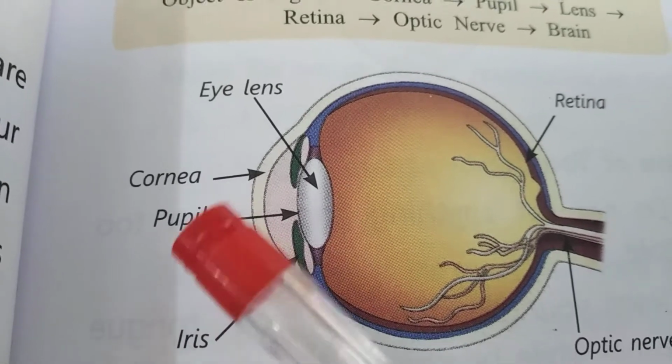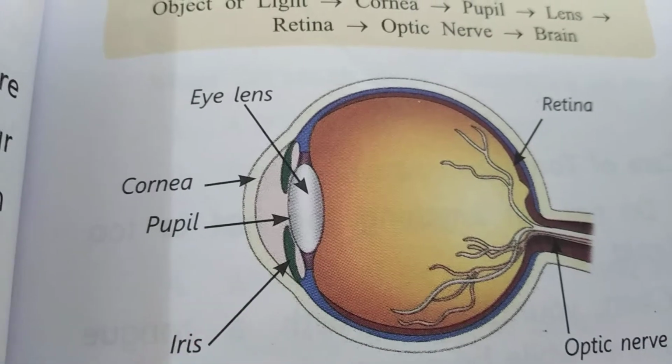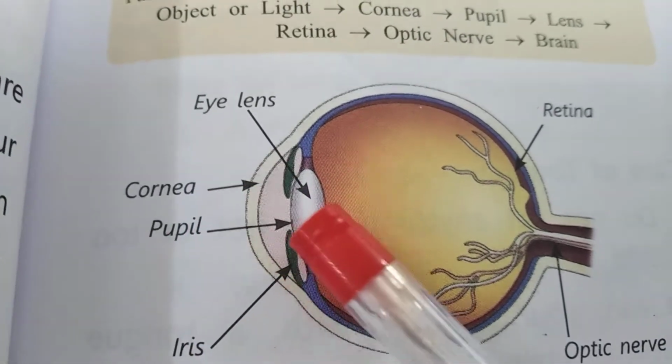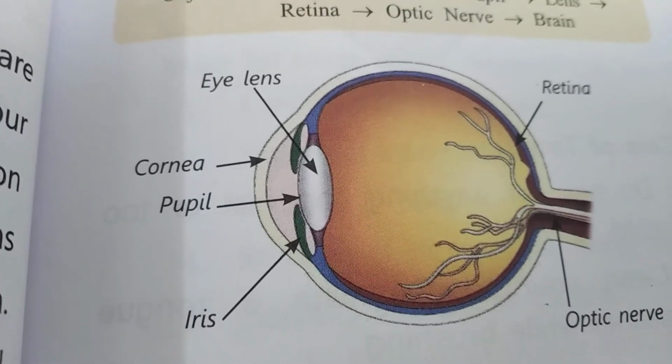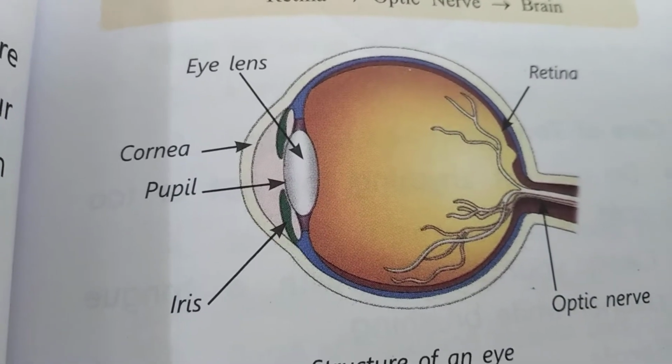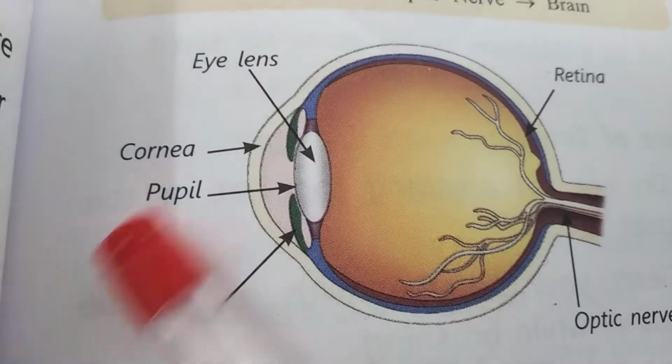The pupil is a small hole in the middle of the iris.